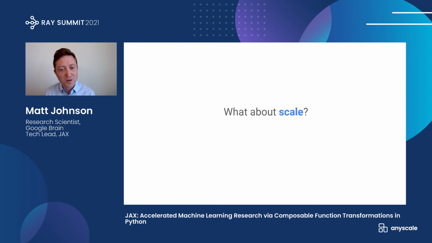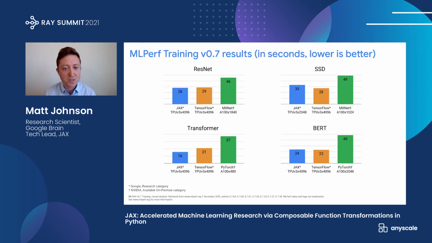So that's some great research, but what about scale? This conference is all about scale. So one thing we did to push JAX at scale was we entered the MLPerf competition in 2020. This is the big competition for training neural networks at scale on supercomputers. There are entries from all sorts of different companies. And so we made 4 submissions in JAX, and they were all 1.5 to 2.5 times faster than the next fastest non-Google submission. In particular, what was really exciting for one of my teammates who worked on this was this transformer benchmark where JAX set a clear world record.